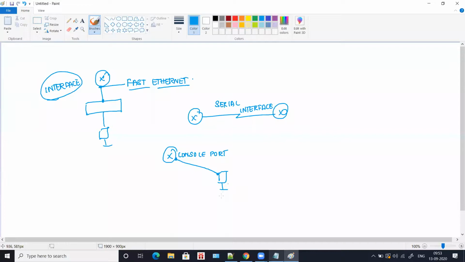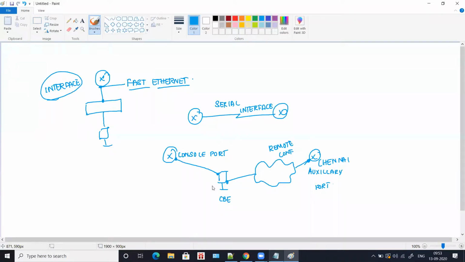Now you are somewhere, maybe you are in Coimbatore, and your router is in Chennai. So if that is the case, via internet, if you're going to configure the router, this is remote configuration. And for this, you will go with auxiliary port. I mean, for this in router, you will be connecting it in auxiliary port. Okay, so this is for the router configuration.